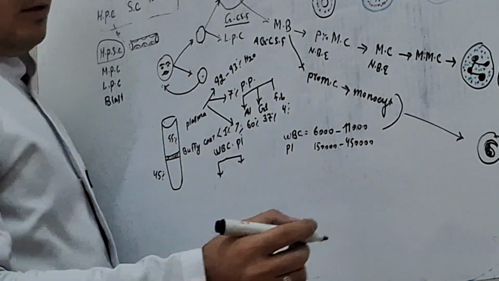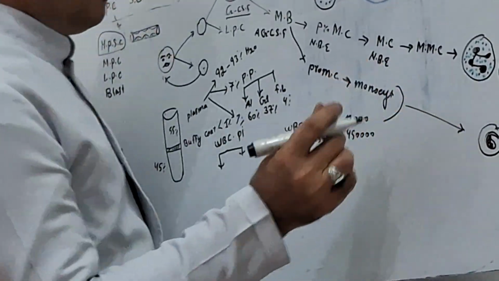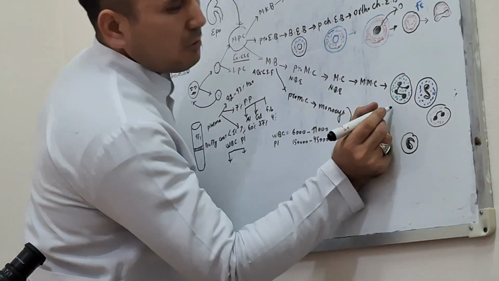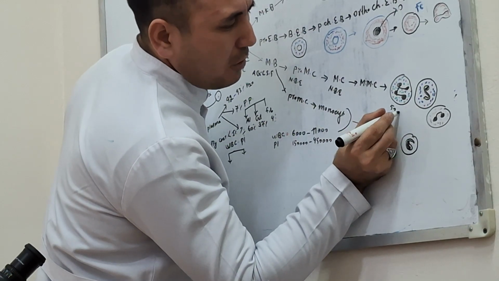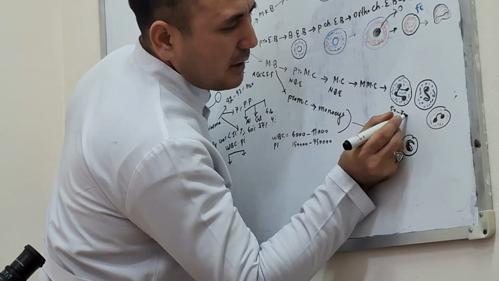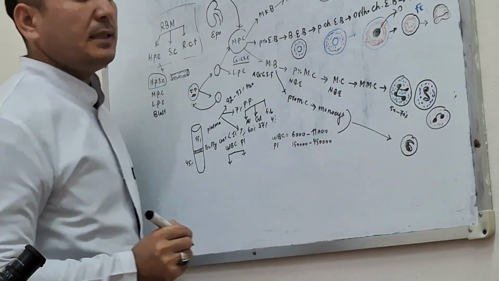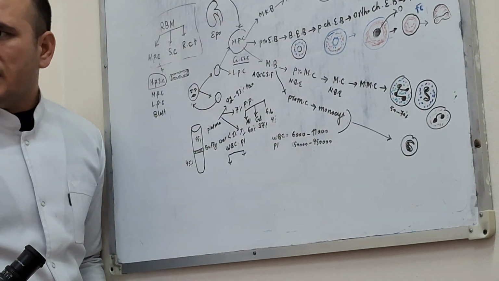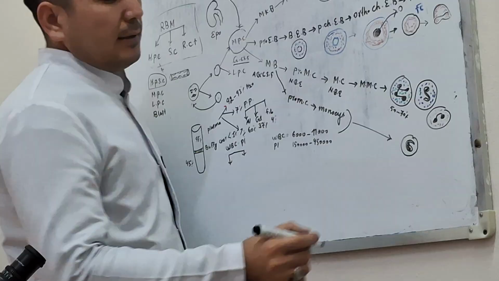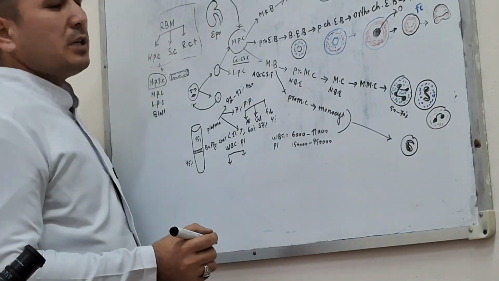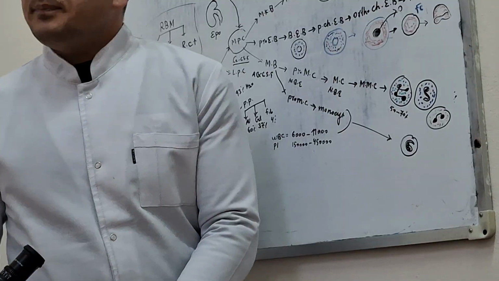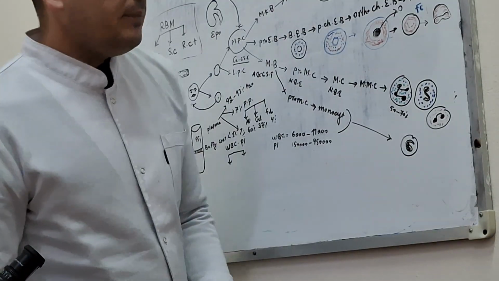You know the most abundant cells of our WBC, neutrophil, about 50 to 70% of the WBC, the most abundant and the most motile cell. Then lymphocyte, actually about 20 to 30%.